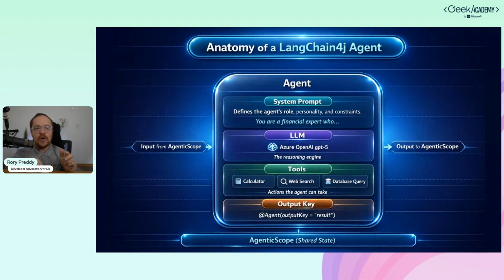Then you have your agentic scope. It's basically your variables in memory, or you can put it in a database. And then that's going to use your system prompt to set the role, personality, and constraints. I've set the Agent Smith. There's a very angry agent there. And then the LLM, I'm going to be using GPT-5 Nano for the game, but I'm going to show you how Mini actually works with some of the patterns. And then you've got your tools, and I'm going to show you how to do tools there: calculator, web search, or database queries. And then you've got your output key, and that's going to output to the agentic scope. That's the basics of any agent.